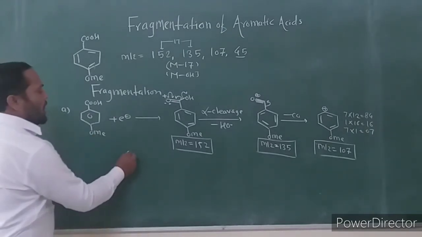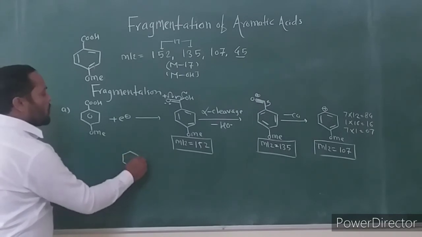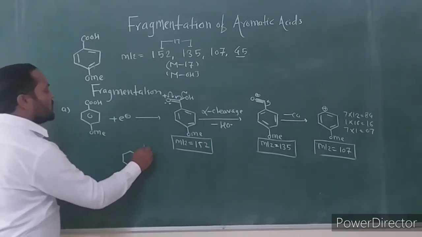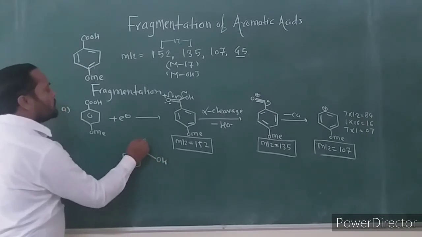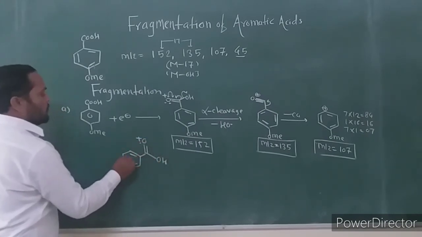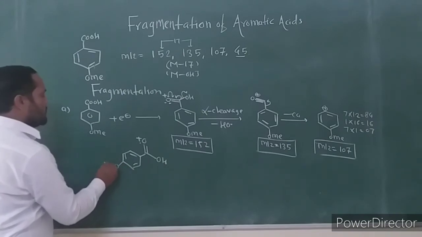Consider, after the formation of the molecular ion, this is the molecular ion.